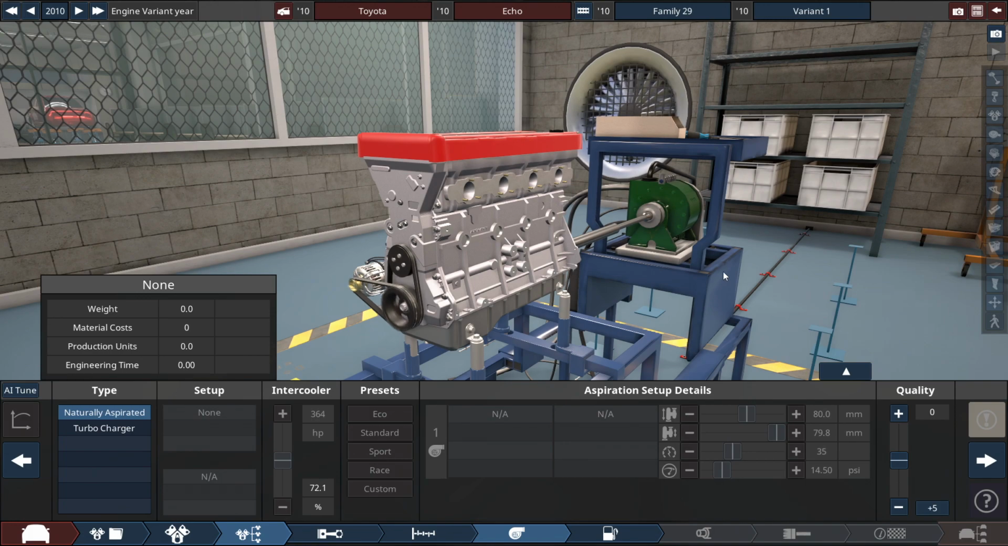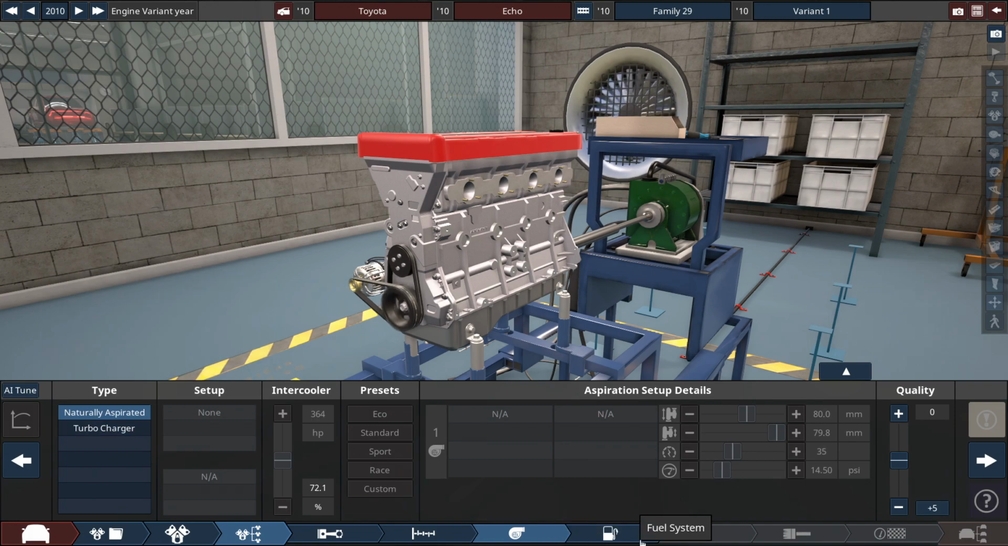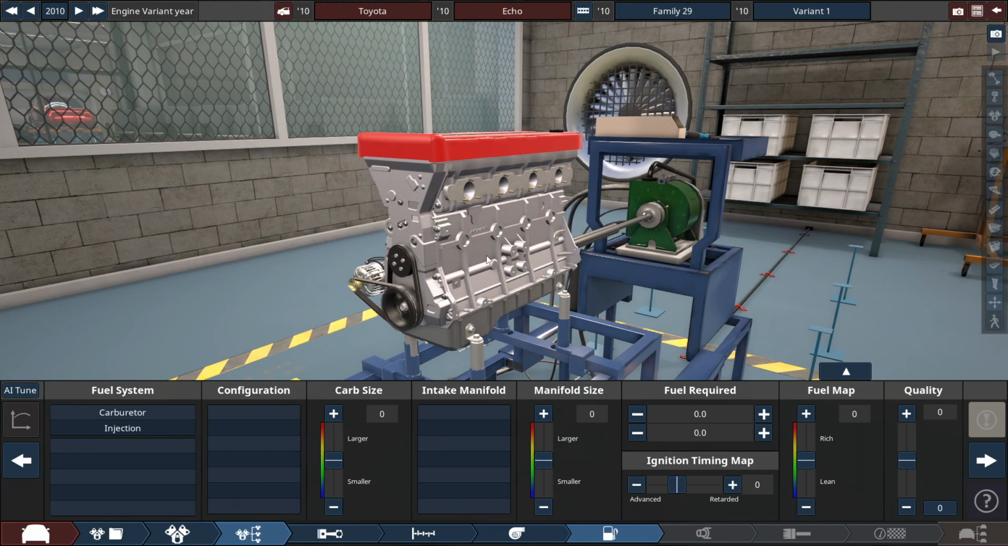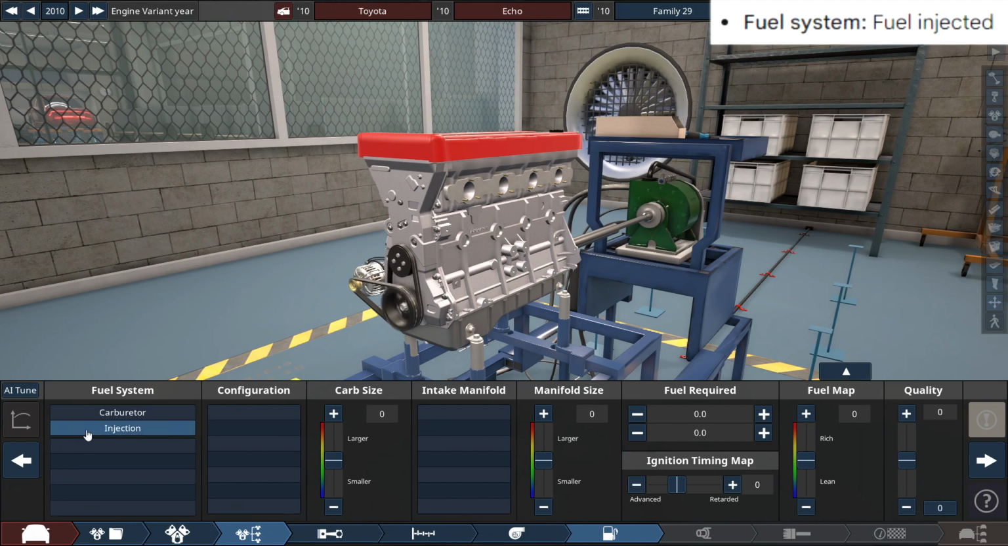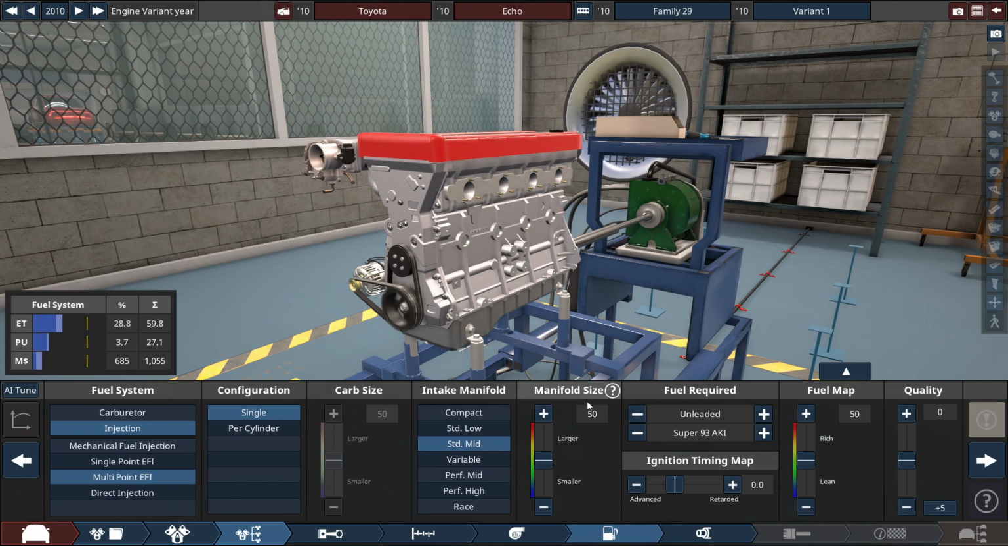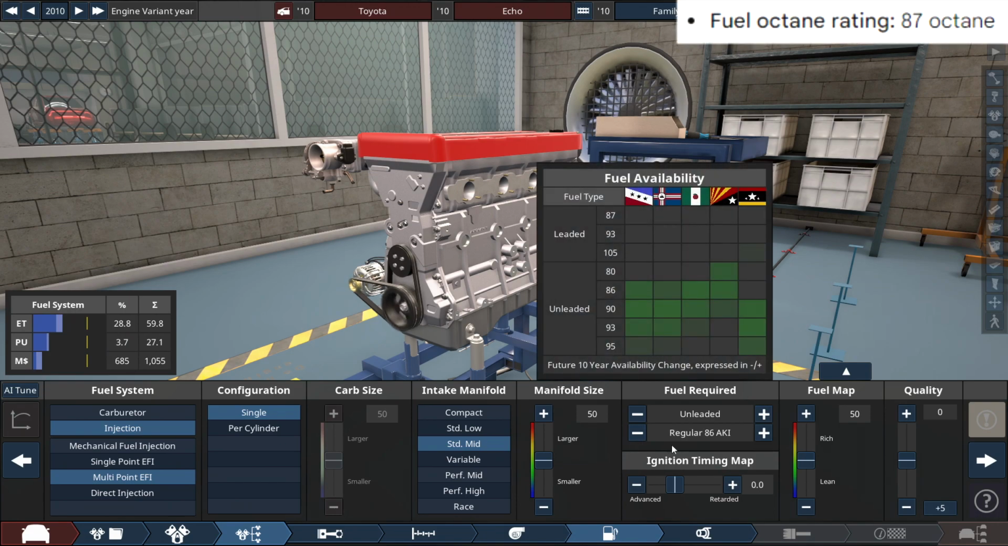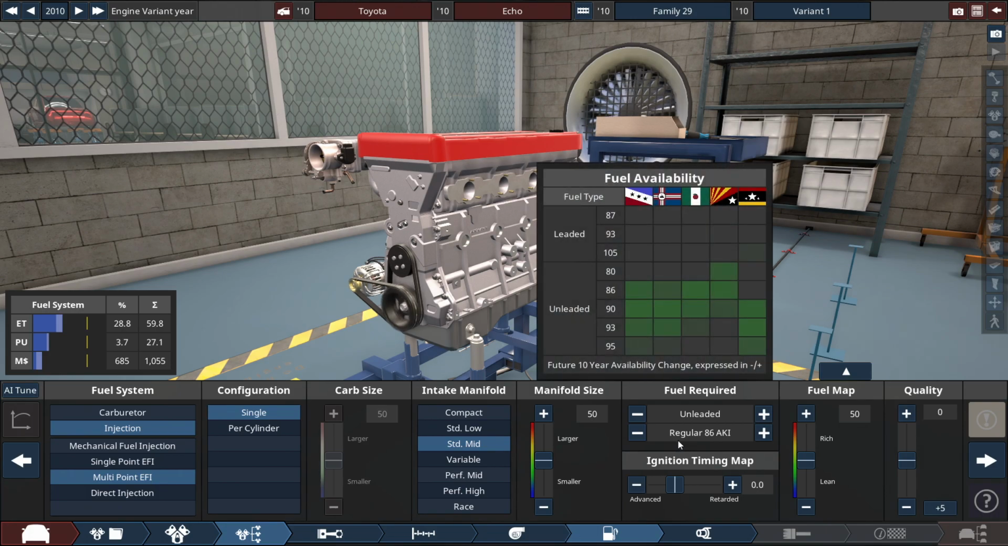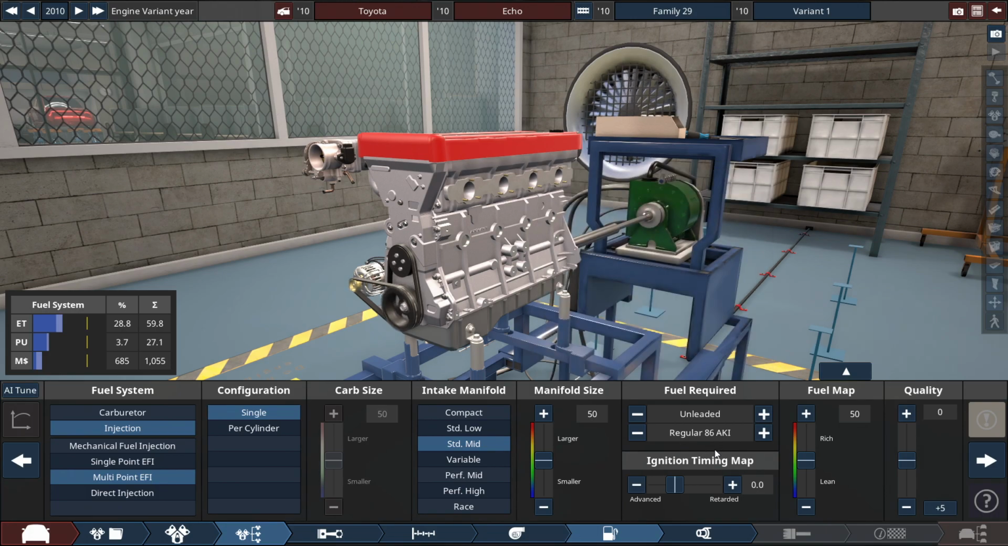And it won't be turbocharged because it never gave it any parameters to have it turbocharged. So for the fuel system, it's just fuel injected. Let's just do multi-point. I guess that'll work. And it uses regular 87 fuel, well, technically it's AKI, so regular fuel, aka 87 fuel, or 86 AKI.